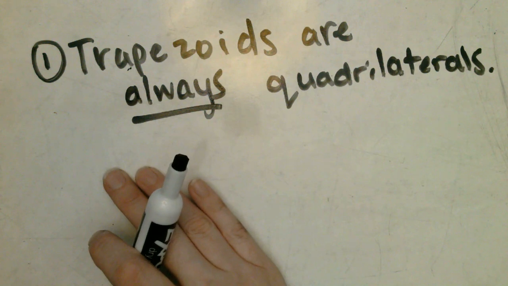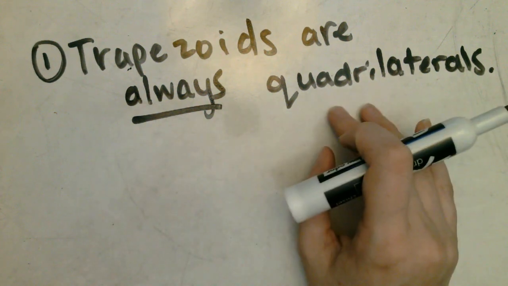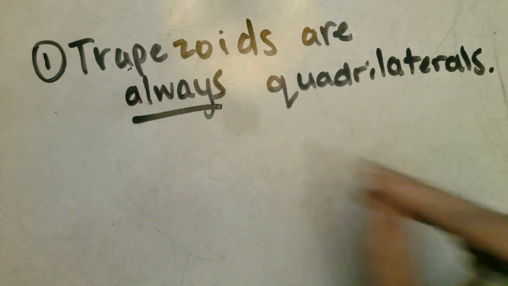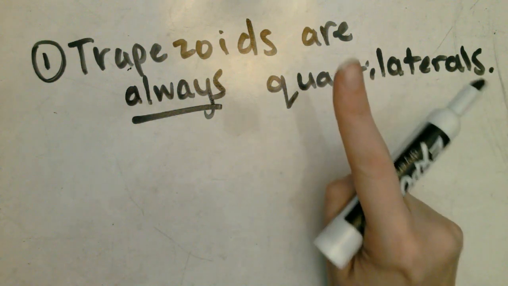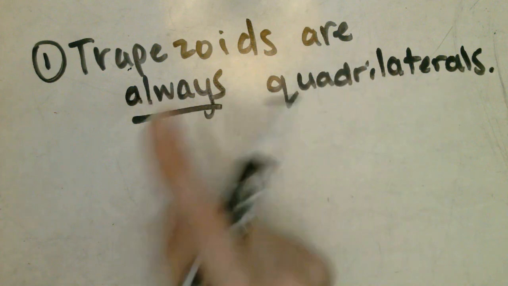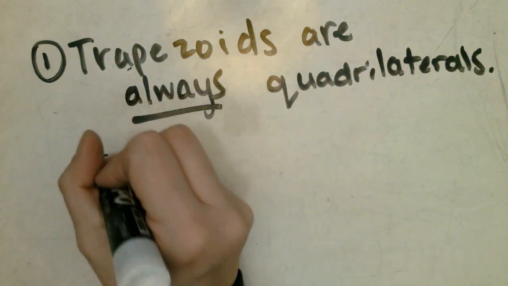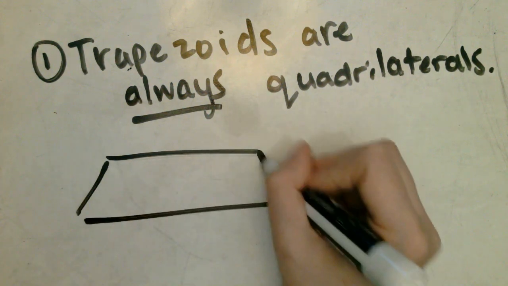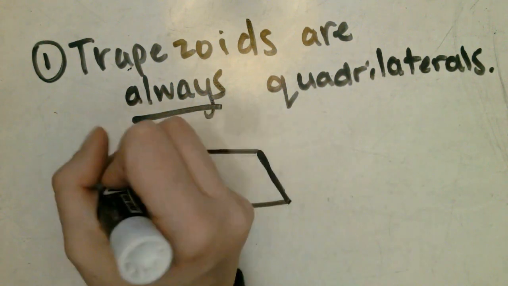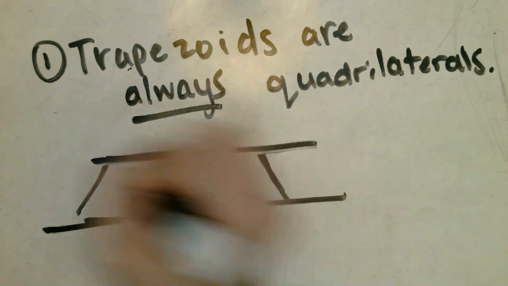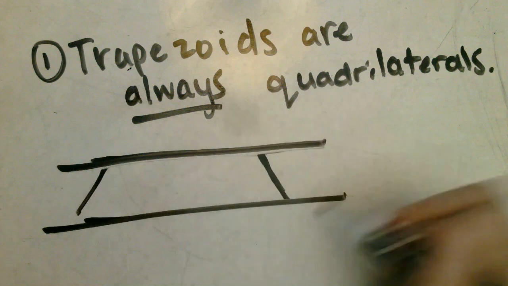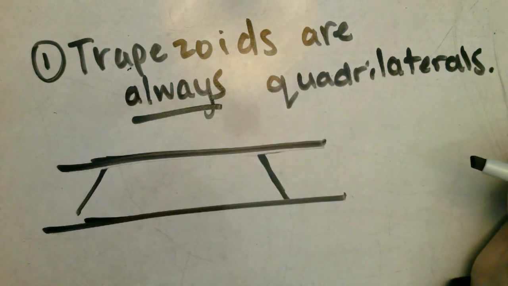This is a true statement because all trapezoids have the same properties as a quadrilateral. They just have an extra property. They have exactly one pair of parallel sides. If I were to draw a trapezoid now, a trapezoid is going to have two sides that never touch. They'll be parallel lines, but our opposite sides will intersect eventually.